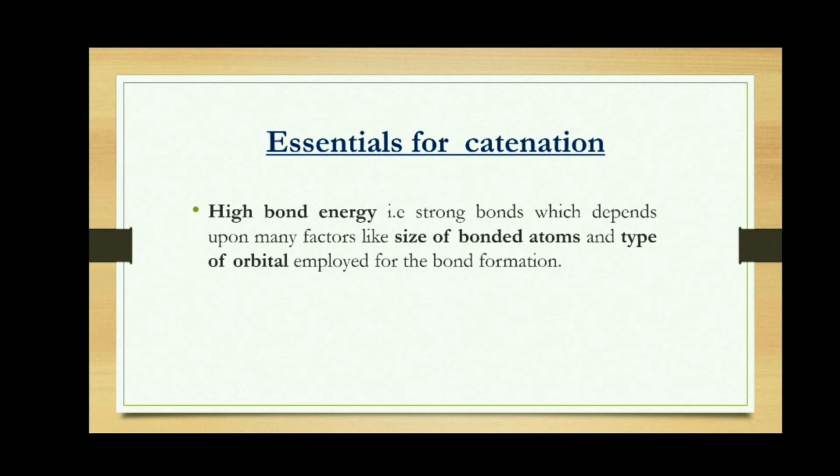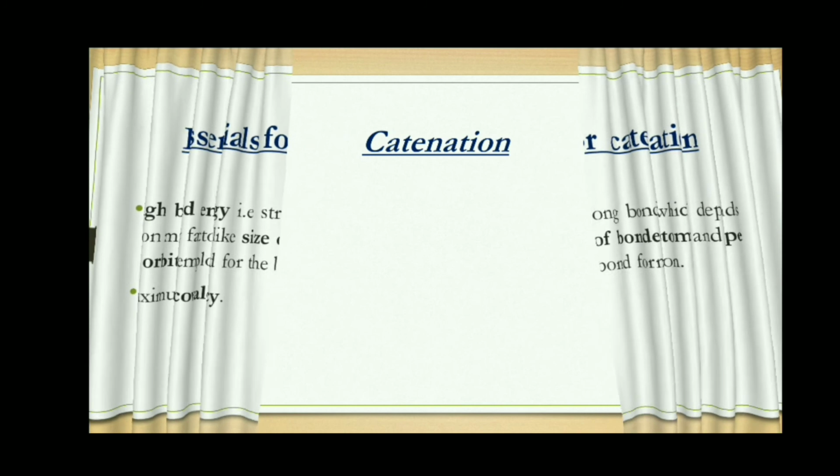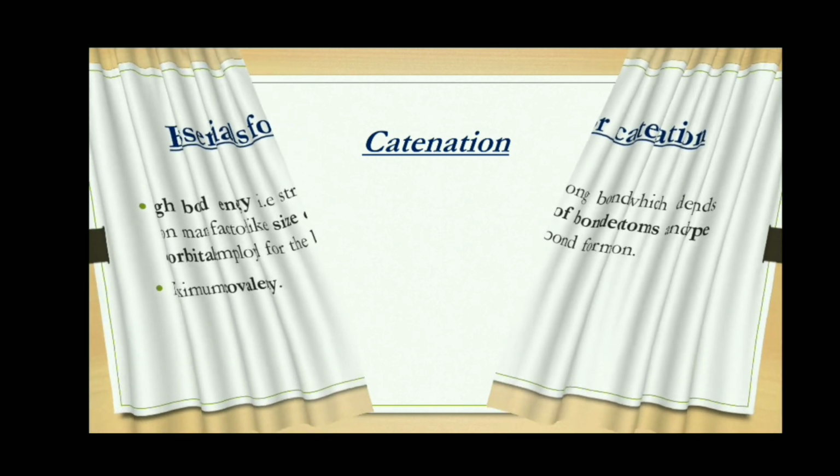The second factor that facilitates catenation is high covalency. Covalency simply means the number of bonds that an atom can form at a time. Though silicon, which is a member of the carbon family, also shows catenation to some extent, carbon shows catenation even more than that. Let's discuss this in our next slide.